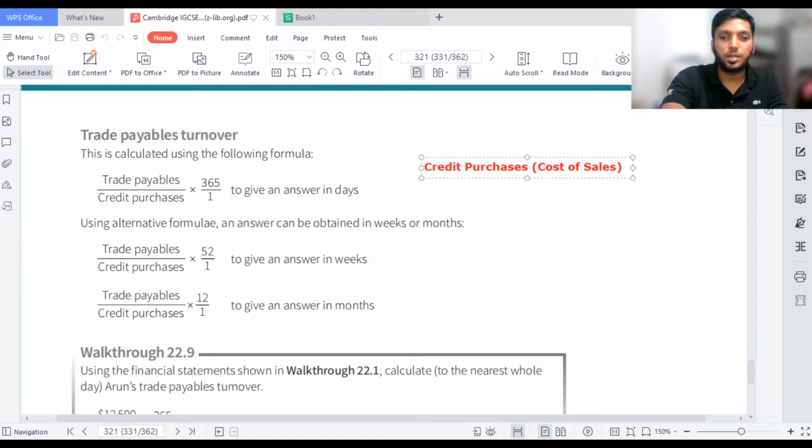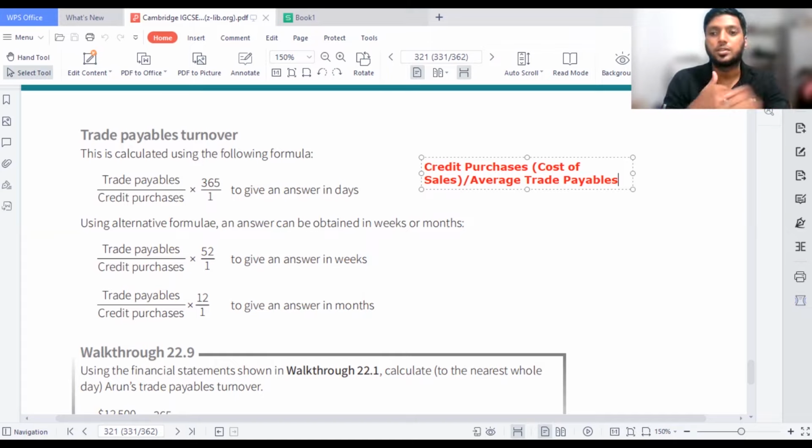So cost of sales divided by average trade payables. This is the formula. Average trade payables is taken by taking the opening payables and the closing payables. Last year's closing is this year's opening, and this year's closing is this year's closing itself. So we'll move on to the credit purchases and find out how this formula works.